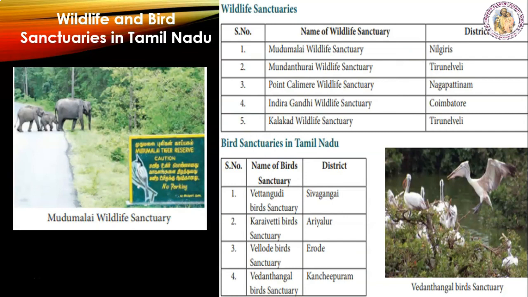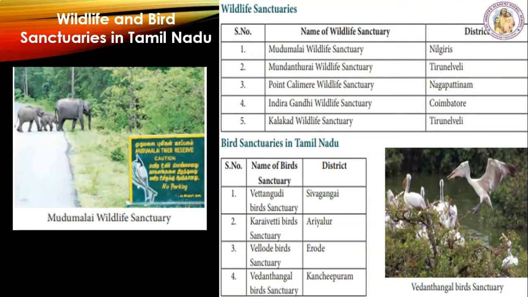Visitors will get to watch the smooth blend of wet evergreen forest, dry and wet deciduous forest, grassland, sholas, mangroves and thorny shrubs. Besides the variety of natural vegetation, another prized possession of Tamil Nadu is its wildlife, including tiger, elephant, deer, monkey, bison, etc. For protecting the entire flora and fauna, the wildlife sanctuaries of the state are enlisted below.